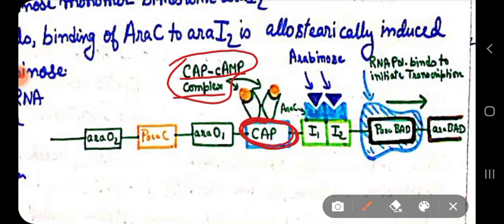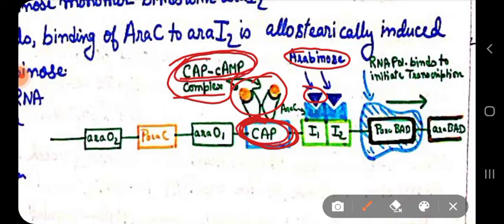So not only does arabinose binding to the dimer subunits of Ara-C cause breakage of the DNA loop, but also just the binding of the CAP-cAMP complex to the CAP binding site causes breakage of the DNA loop.